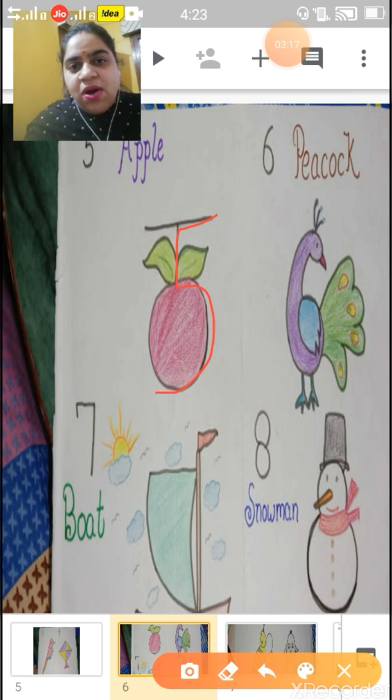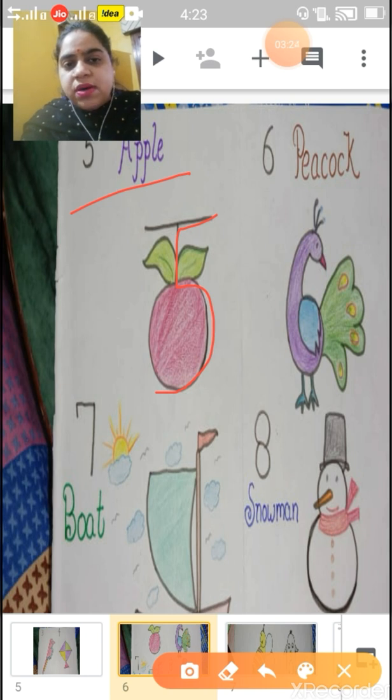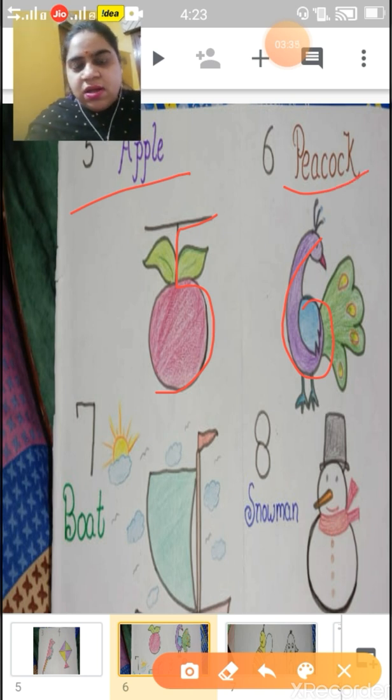We can draw an apple. Now from number 6, what can we draw children? We can draw a peacock.